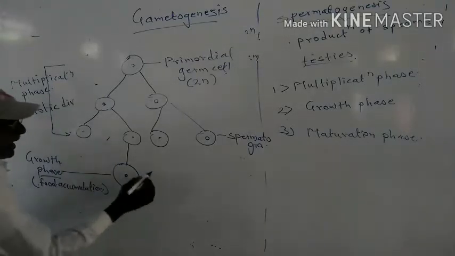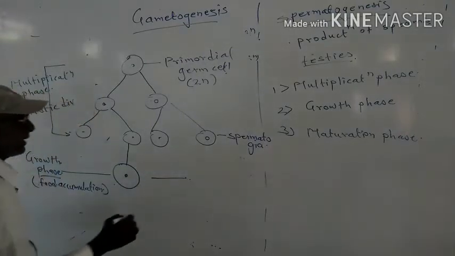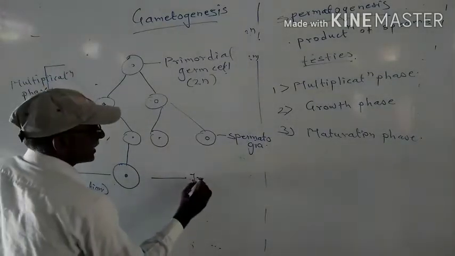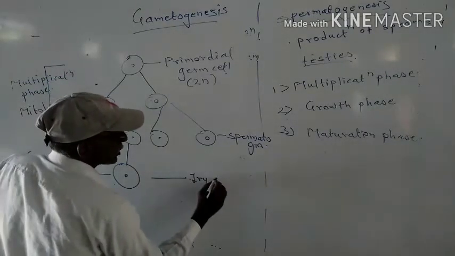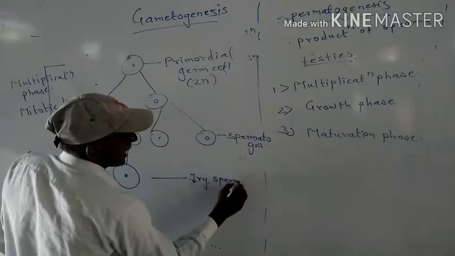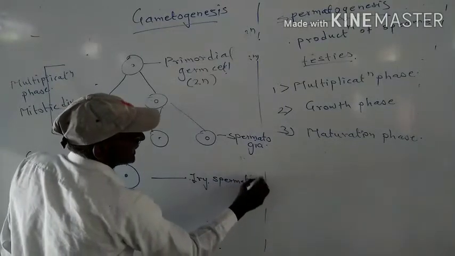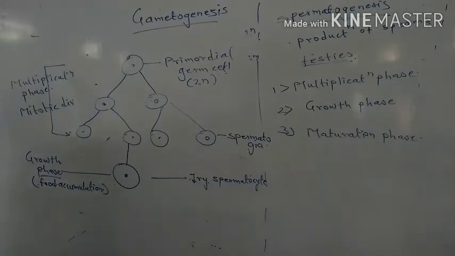One of the cells is called the primary spermatocyte. So this second step gets completed.